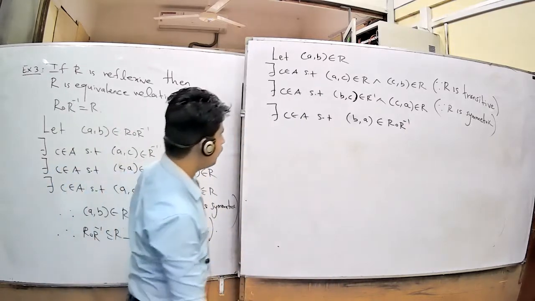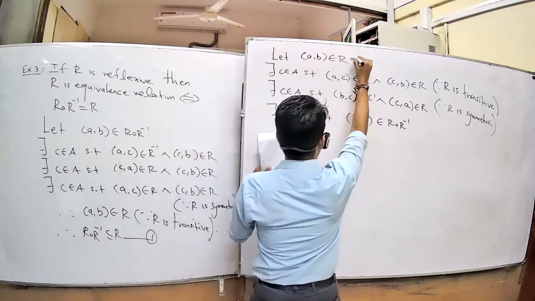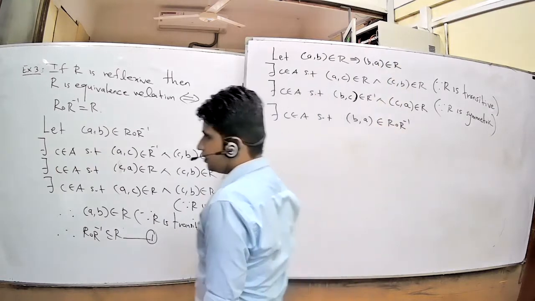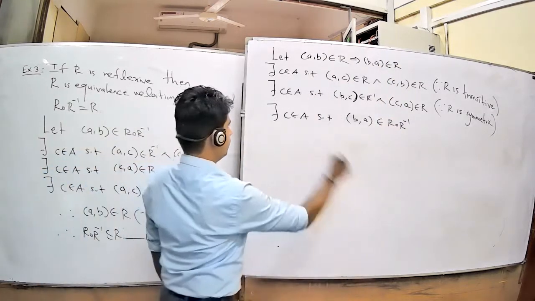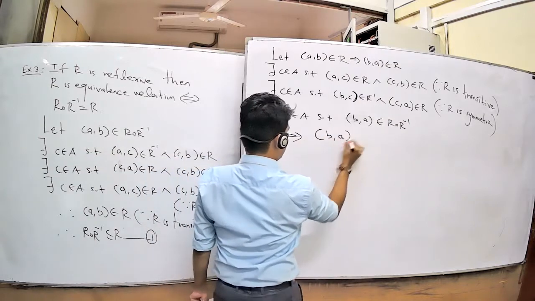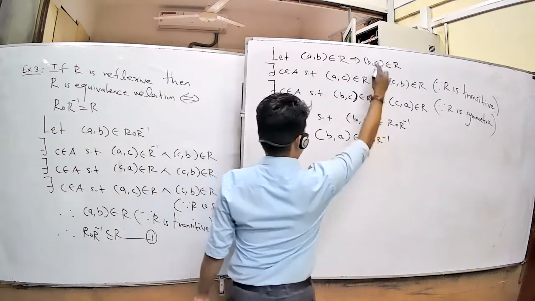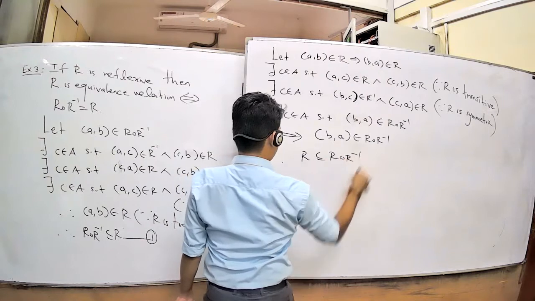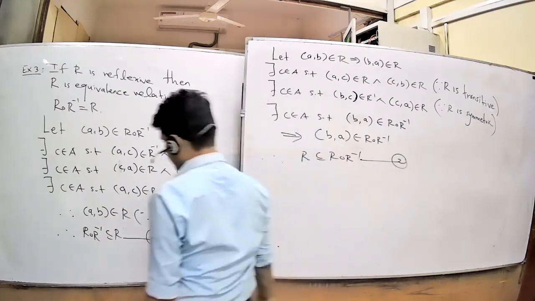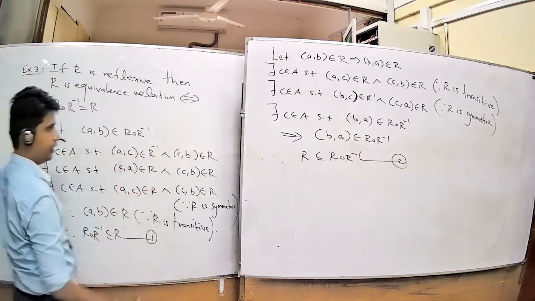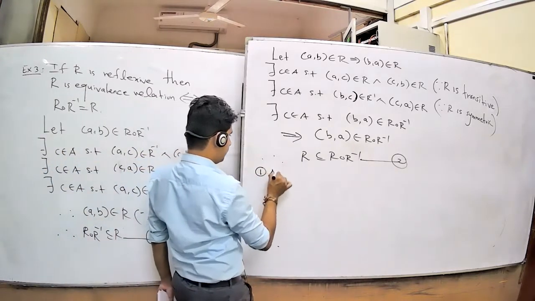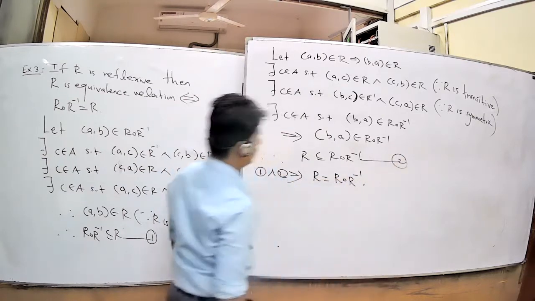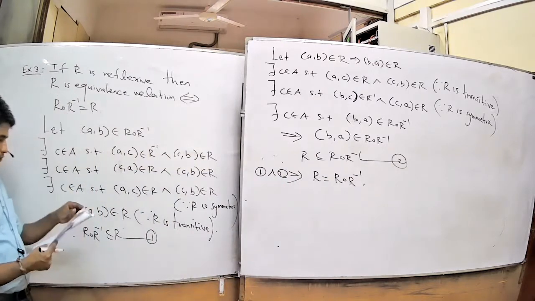Obviously here, (A, B) belongs to R means (B, A) also belongs to R, because R is symmetric. Now we prove (B, A) belongs to R composition R inverse. Therefore, R is a subset of R composition R inverse. It is your second condition. From both conditions 1 and 2 you get equality: R equals R composition R inverse.